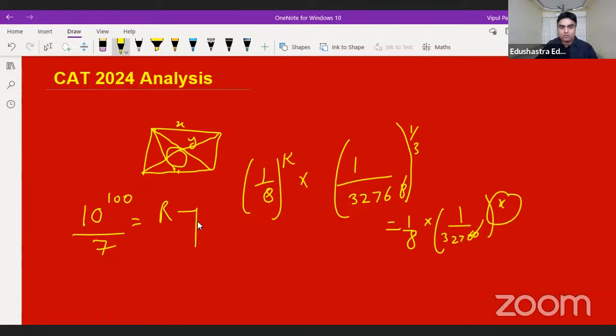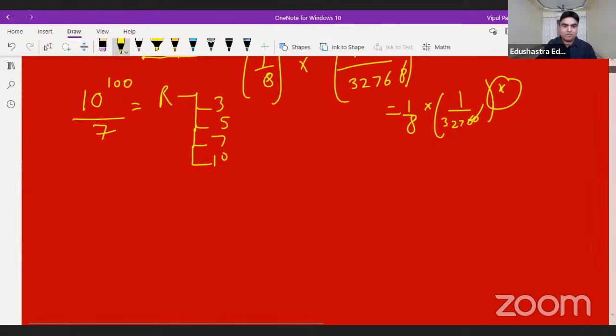The choices were 3, 5, 7, 10, must be like that. I don't exactly recall, but this was the next question, a remainder question. Everyone can do it. If you look at the series of powers, you will see a rhythm.